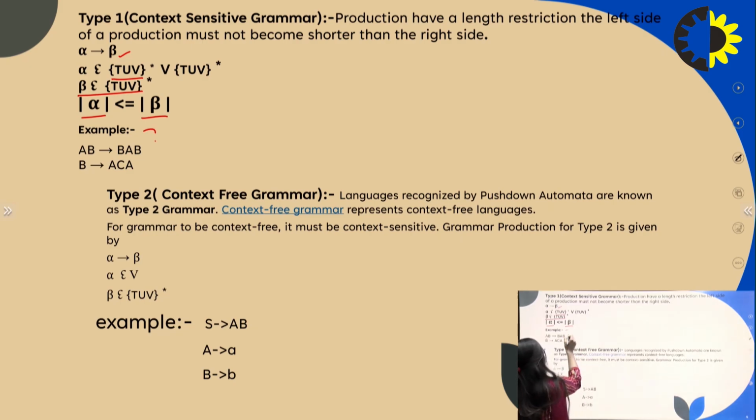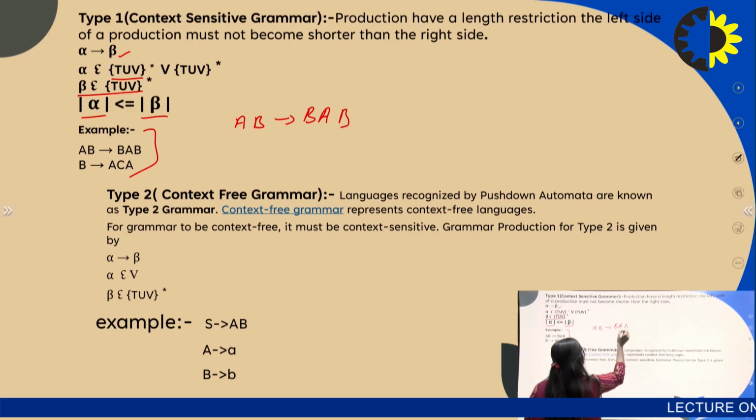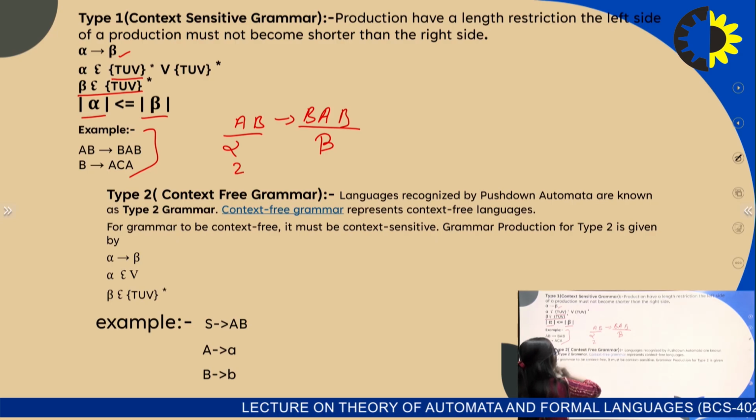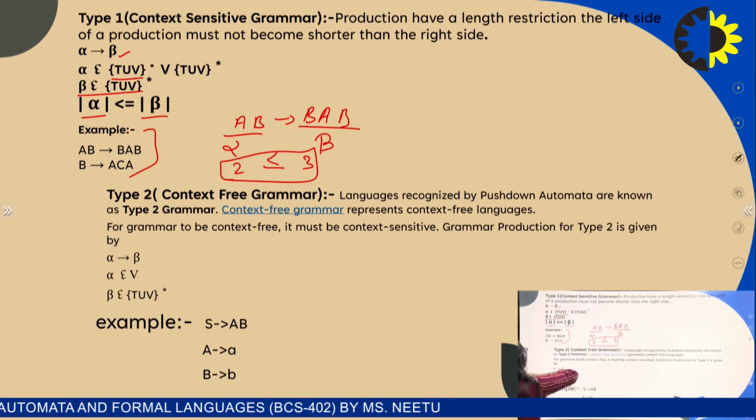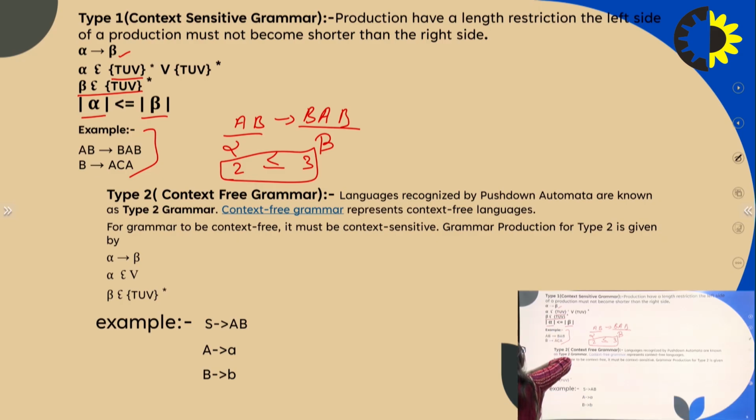This is an example of type 1 grammar. Here AB produces BAB. This is alpha and this is beta. The length of alpha is 2 and the length of beta is 3. So we can say that if the grammar is type 1, then the length of the left hand side should be less than or equal to the length of the right hand side. Here the left hand side is shorter than the right hand side, so the grammar is type 1.